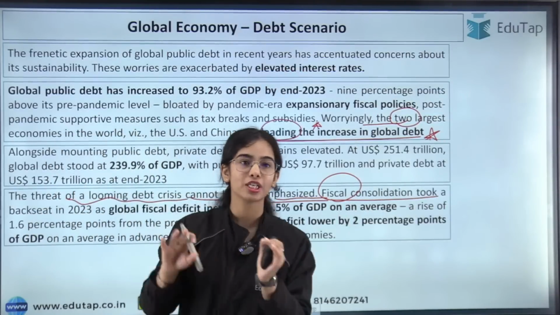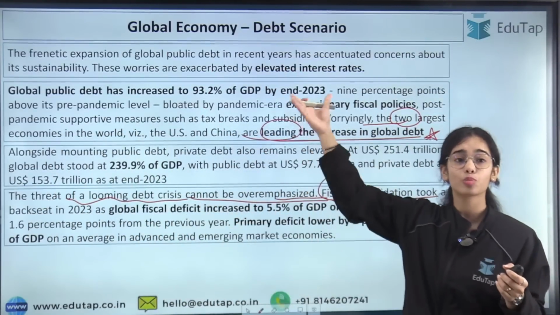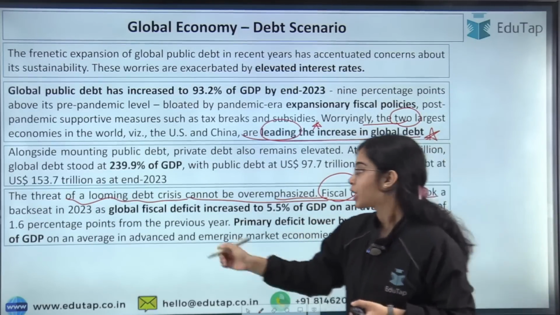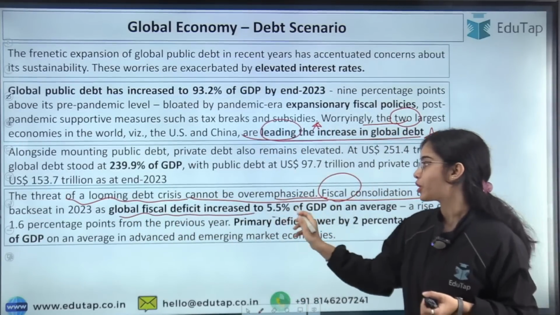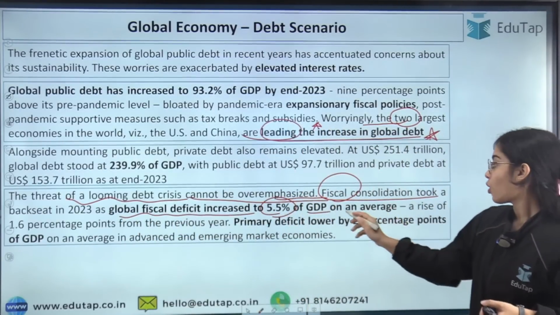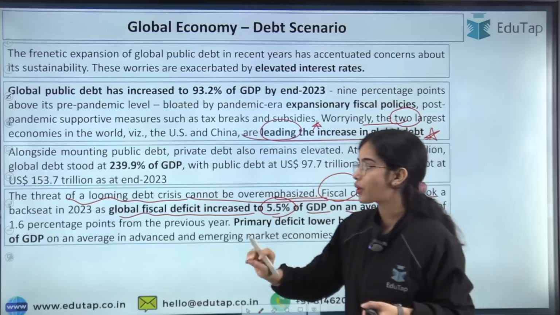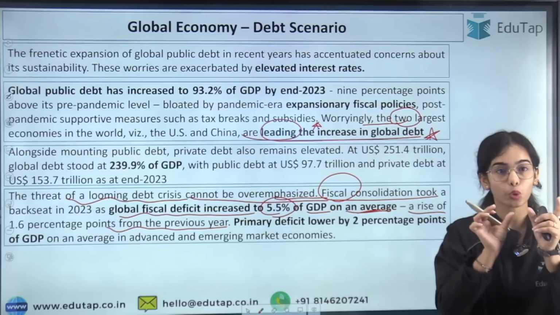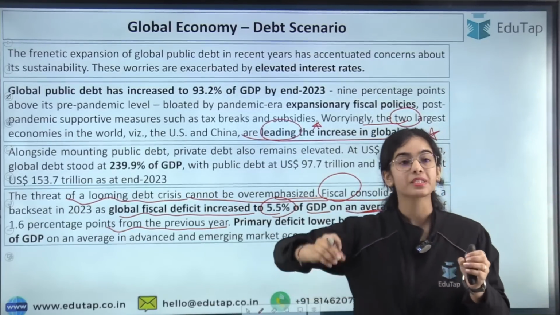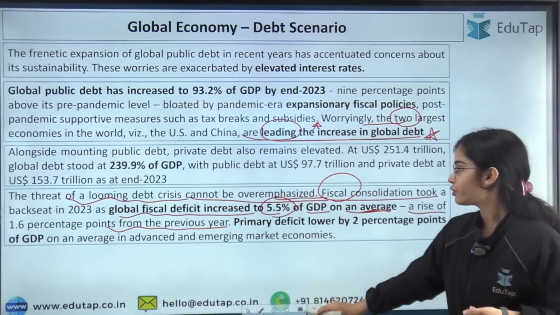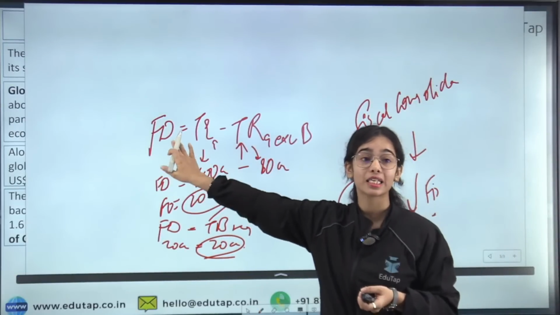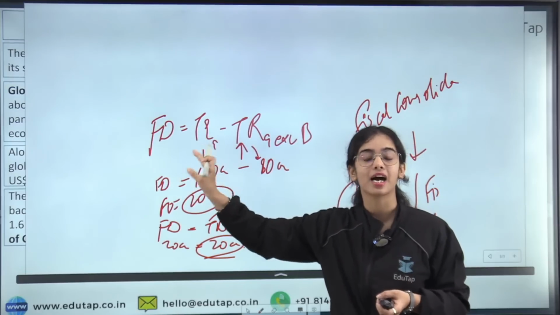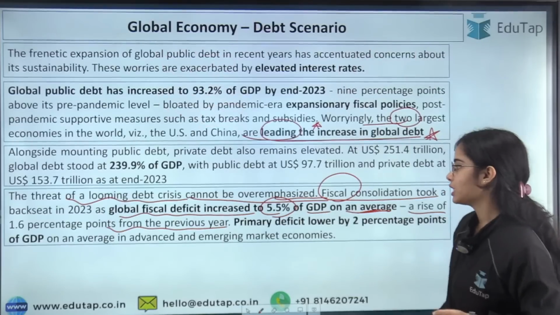So fiscal consolidation has taken a backseat. That's why you can see that so much debt has been taken by the government to do the extra expenditure. The global fiscal deficit increased to 5.5% of the global GDP on an average, a rise of 1.6 percentage points from the previous year. So the fiscal deficit, that is the total expenditure minus total receipts excluding the borrowing, at the global level has increased by 1.6 percentage points from the previous year, and currently it is standing at 5.5% of the global GDP.